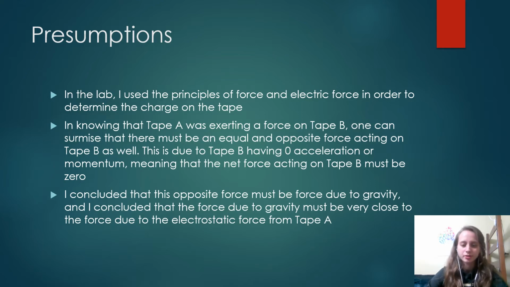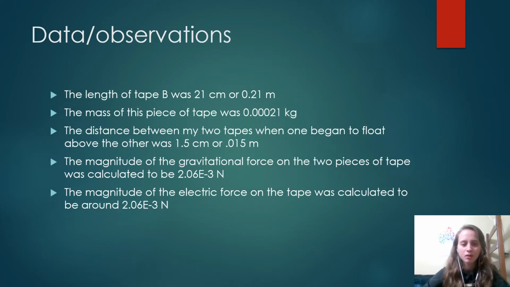So I concluded that this opposite force must be gravity, and that the force due to gravity must be very close to the electrostatic force from tape A. Essentially, they're equal. So for data and observations for this lab, they're the same as from lab 1.